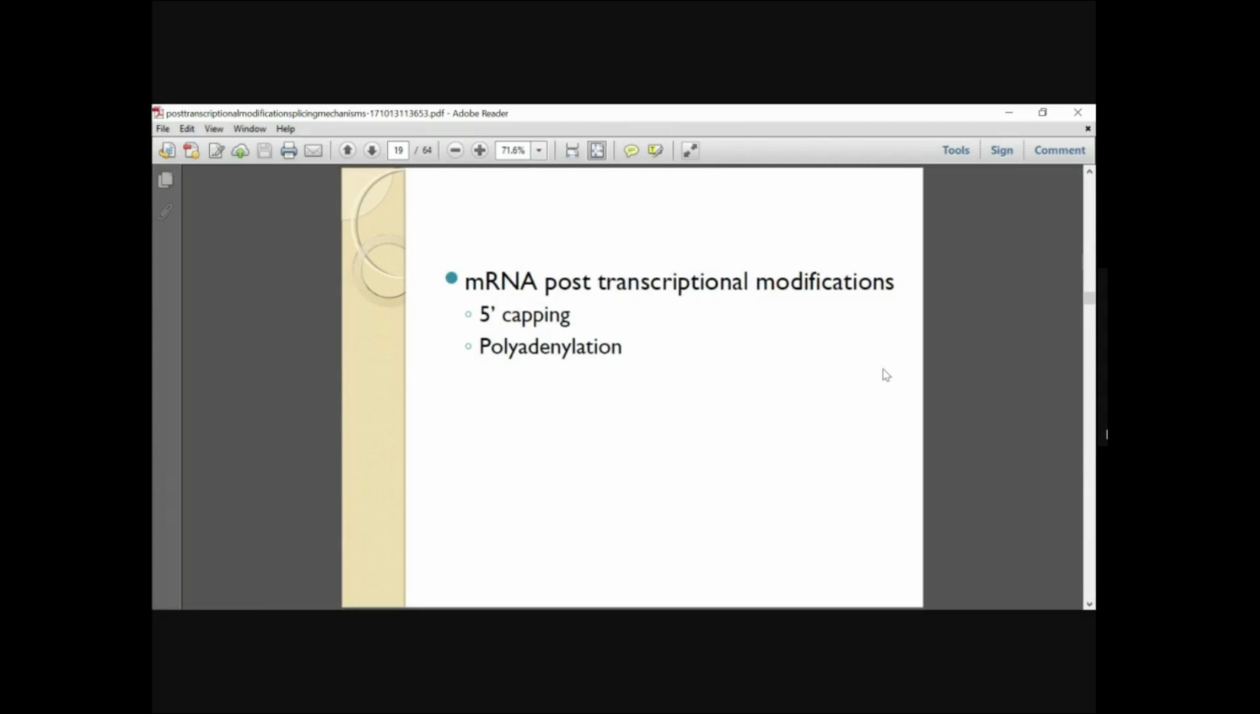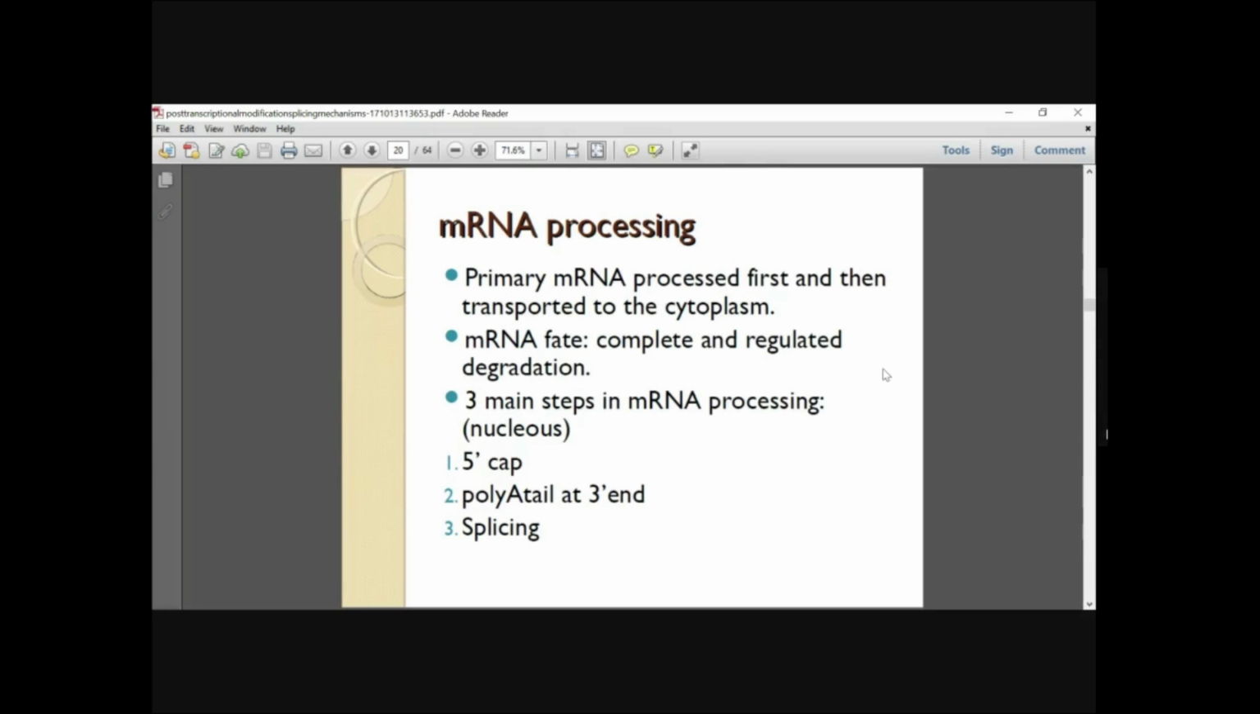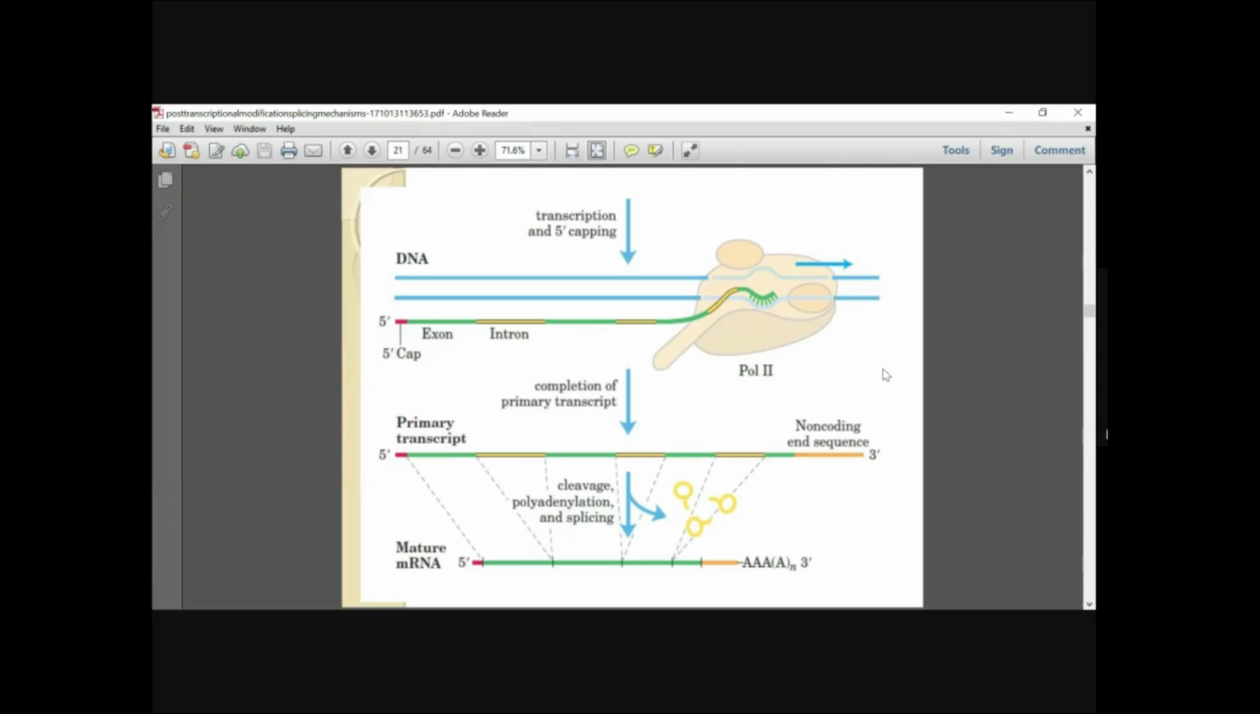Okay. Now, mRNA post-transcriptional modification. So first is the important 5' capping, and next is polyadenylation. So in mRNA processing, the primary mRNA is processed first and then transported into the cytoplasm. Okay, the mRNA fate is its complete and regulated degradation. Three main steps are there in mRNA processing: the 5' capping, the polyadenylation, and then the splicing. The poly-A tail is usually added at the 3' end.